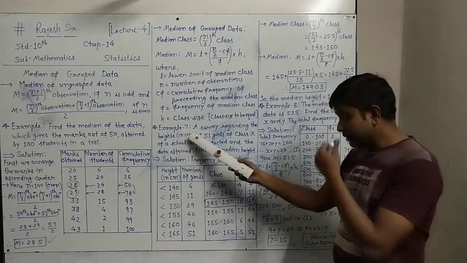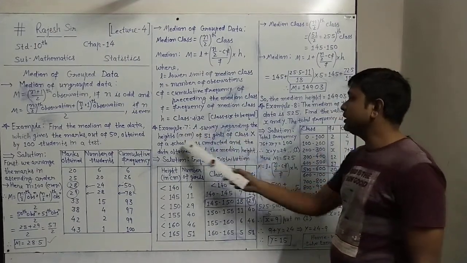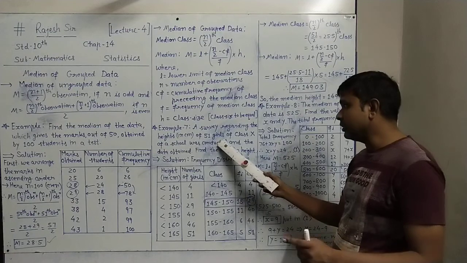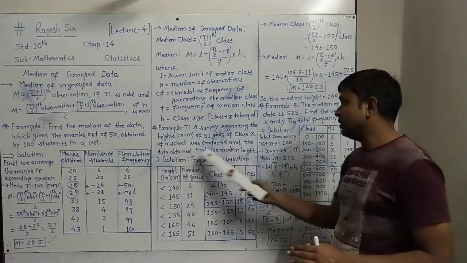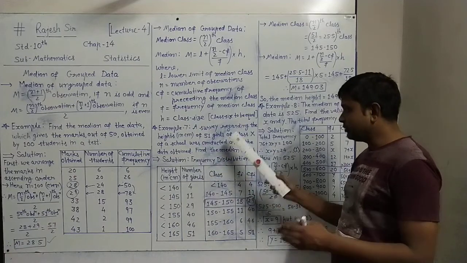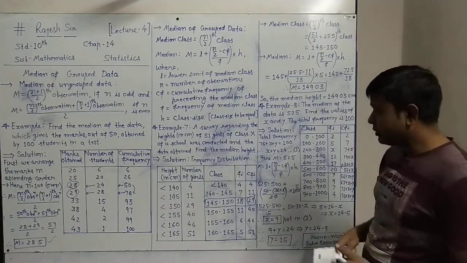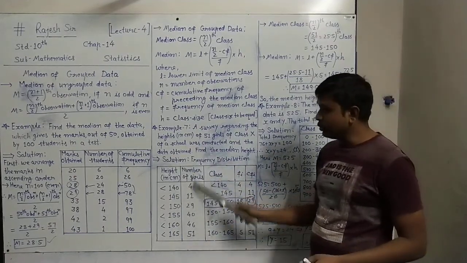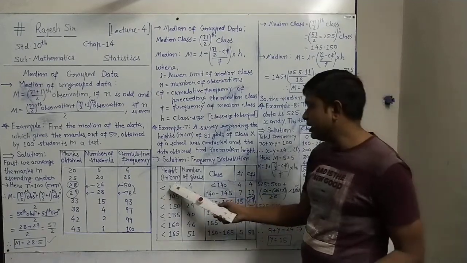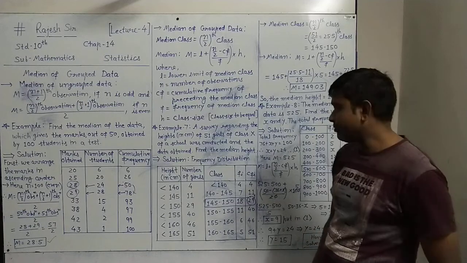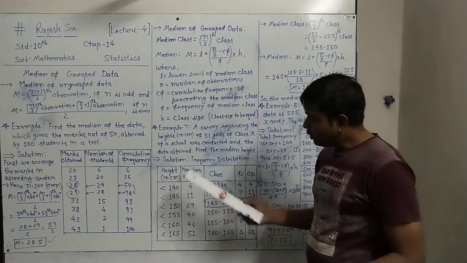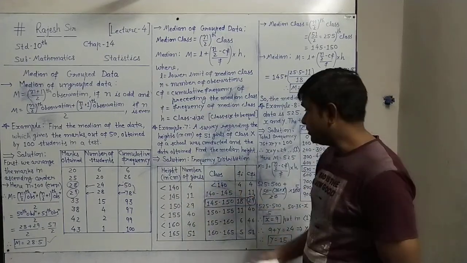Example 7: a survey regarding the heights in centimeters of 51 girls of class 10 of a school was conducted and the data is obtained. Find the median of the height. So the frequency distribution is given in the question: height in centimeters and number of girls, two columns.